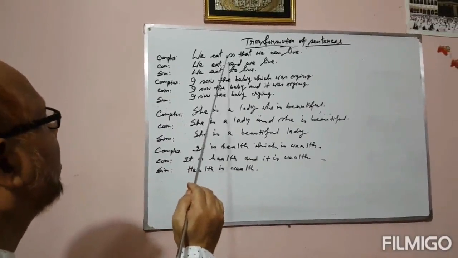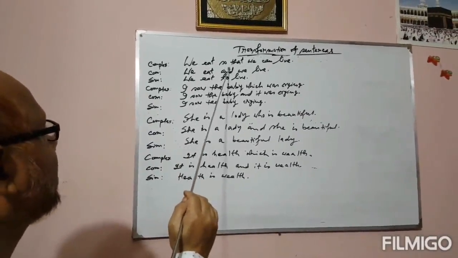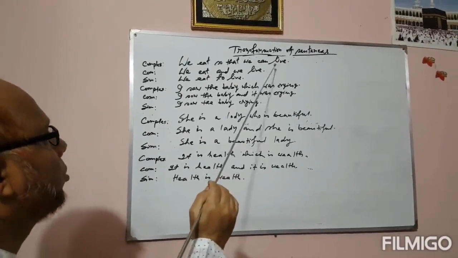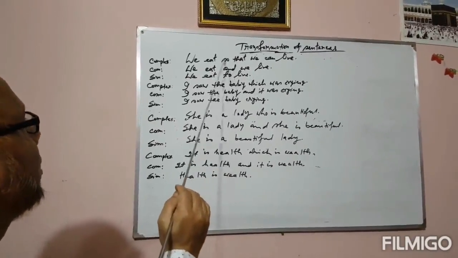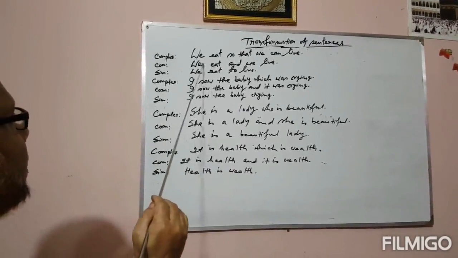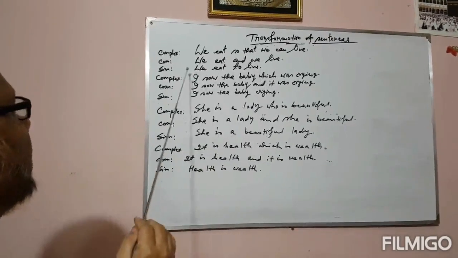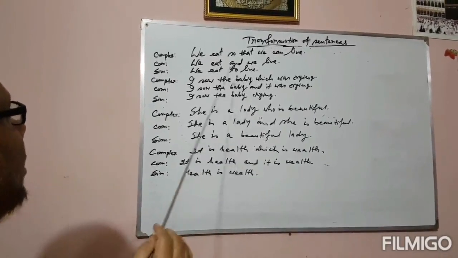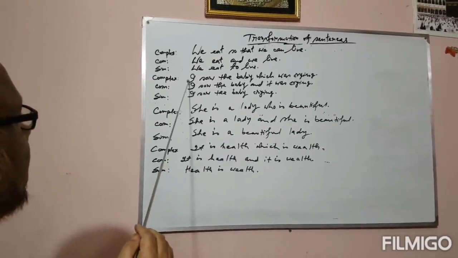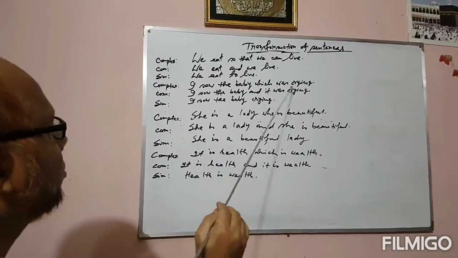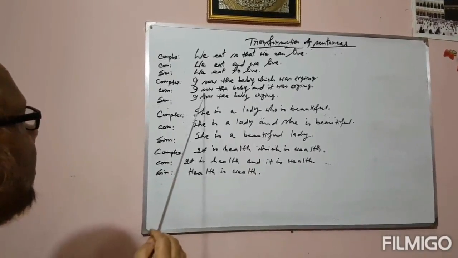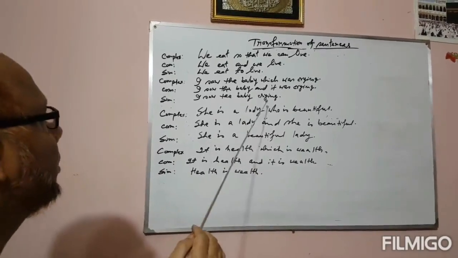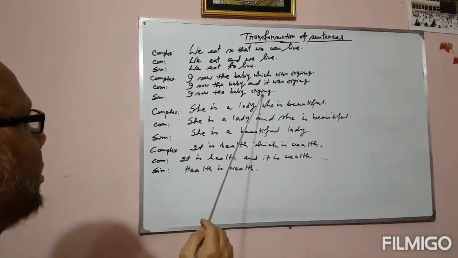Now, complex sentence with so that, which indicates objectives. We eat so that we can live. We want to live, that's why we eat. So the compound sentence will be we eat and we live, and the simple sentence will be we eat to live. Infinitive is used here. And I saw the baby which was crying. Compound will be I saw the baby and it was crying, and the simple sentence: I saw the baby crying. Present participle has been used here.